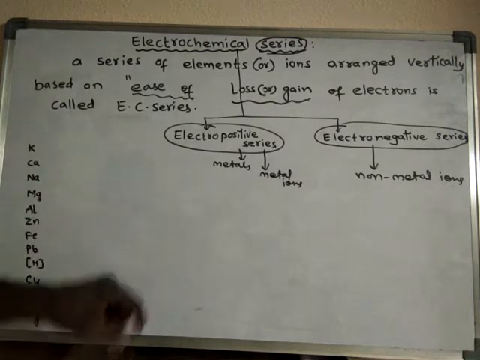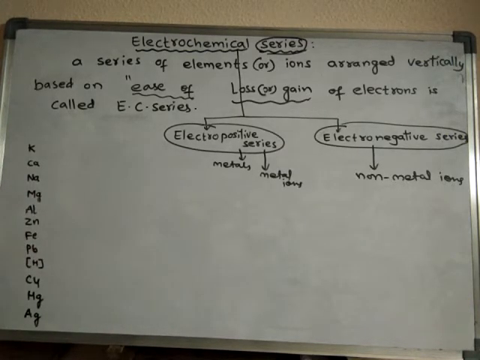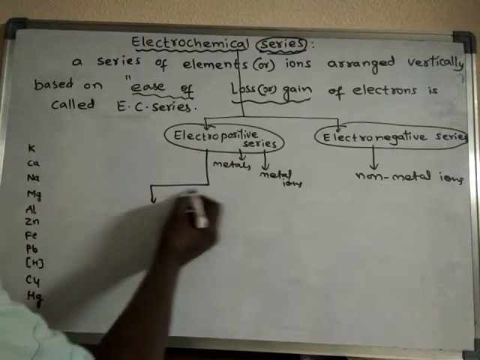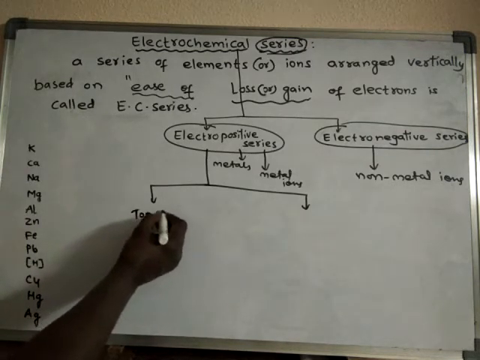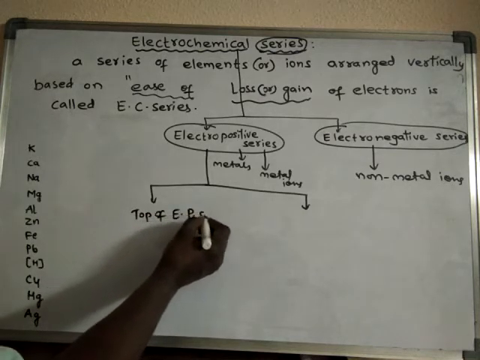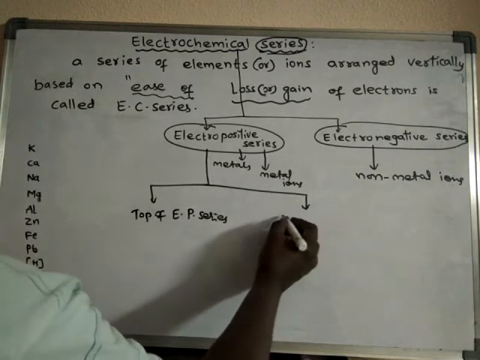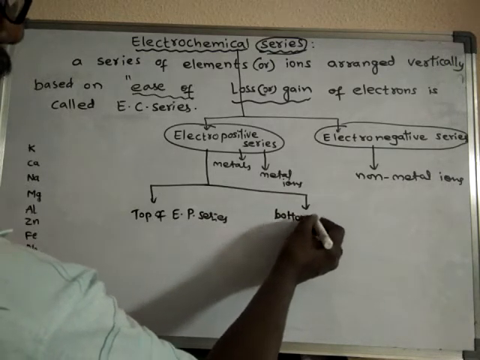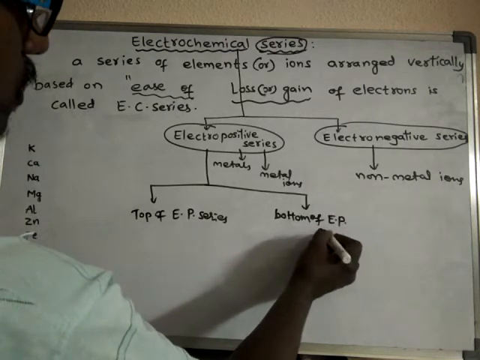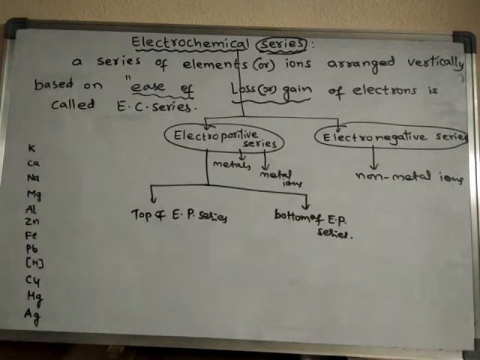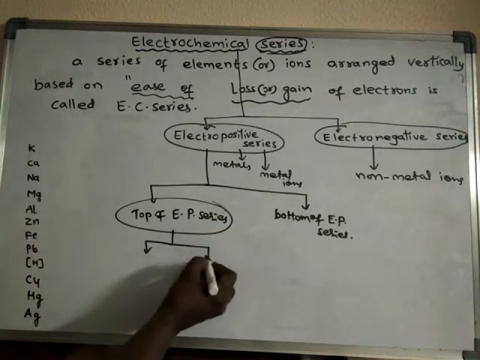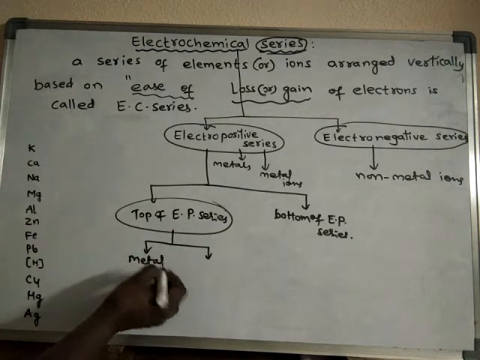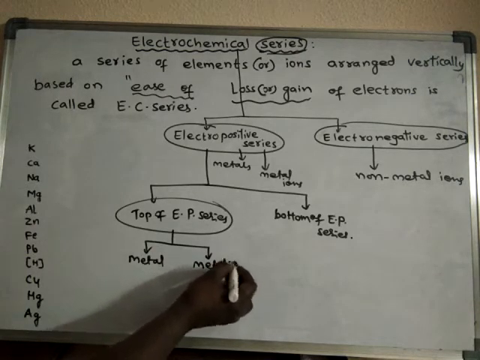Again, electropositive series is classified into two types: the elements placed at the top of the electropositive series, and the elements placed at the bottom of the electropositive series. The top of the electropositive series may be of metals or metal ions.